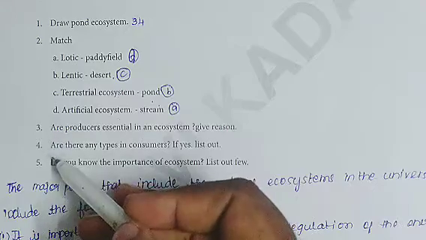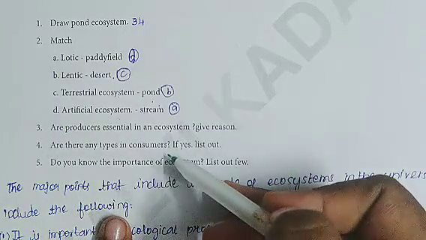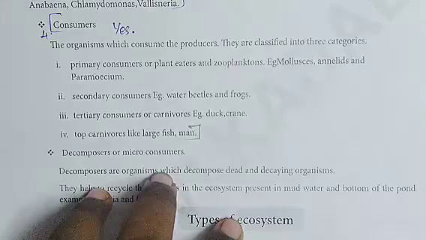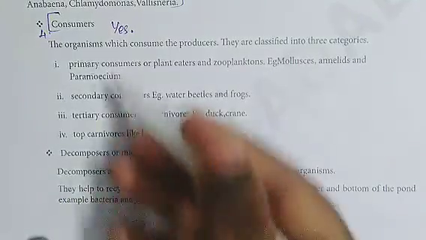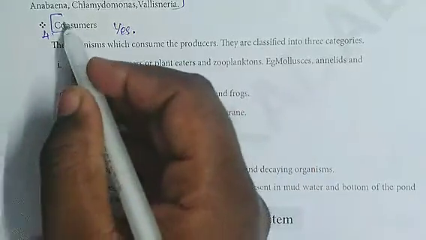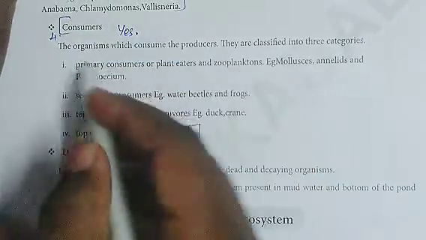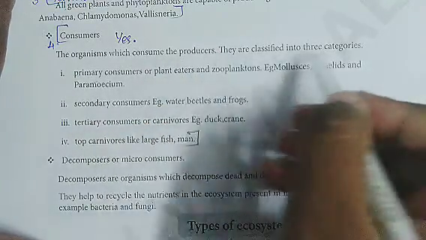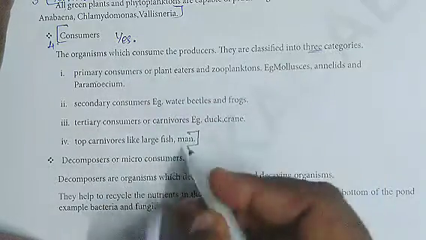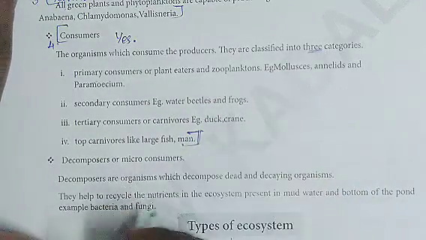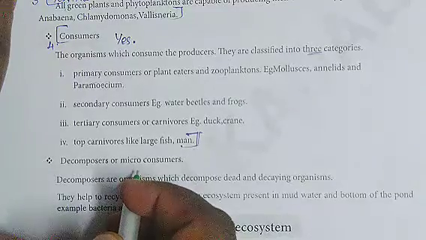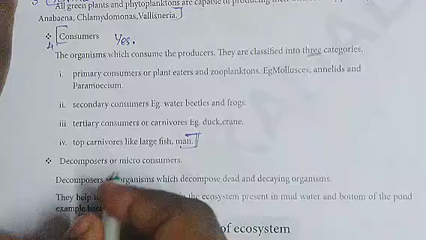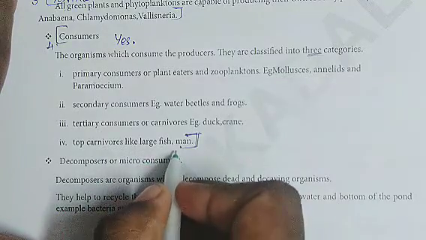So next, fourth question. Are there any types in consumers? If yes, list out. So for fourth question, the answer, first you have to write yes, and you have to start from consumers, the organisms which consume the producers. They are classified into 3 types, and then you have to write till man. This is the fourth answer.